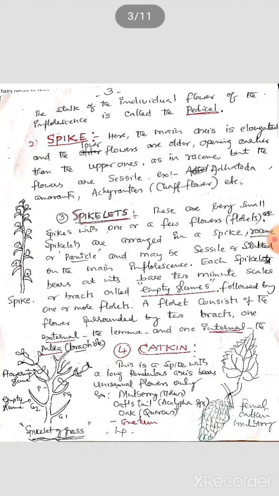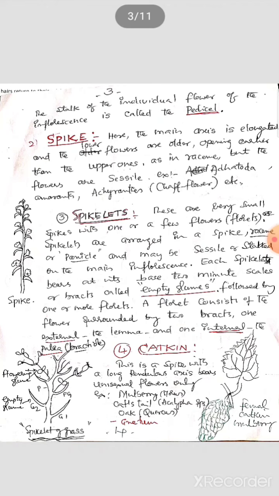Second one, spike. You can see it in Adhatoda plants or Achyranthes, commonly called chaff flower, called Uttarani in Kannada. Here the main axis is elongated and the lower flowers are older, opening earlier than the upper ones, as in raceme. Older flowers are below, younger flowers above. What is the difference between raceme and spike? In the spike, the flowers are sessile. This is called a spike inflorescence.